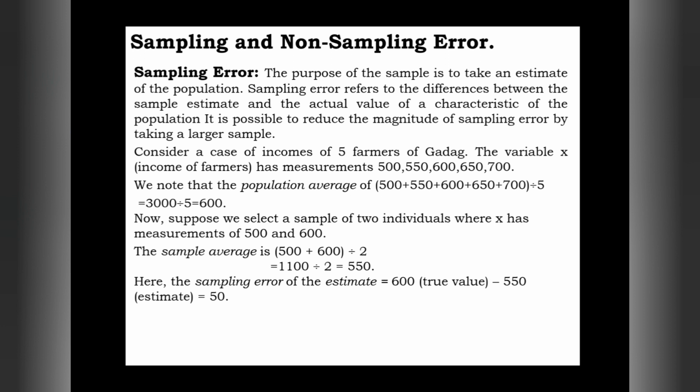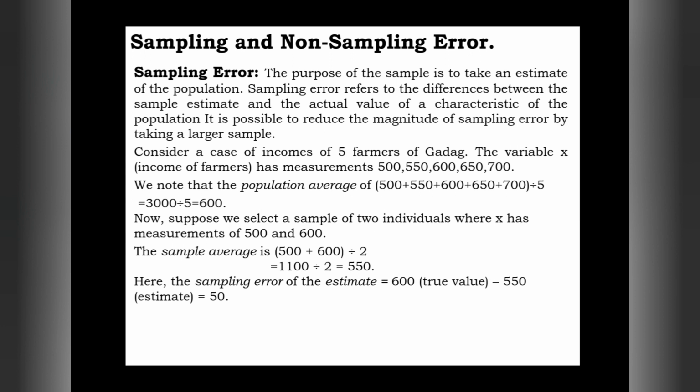So in the initial concept we have understood that we can reduce sampling error by increasing the sample size. We can make that 50 less than 50. It means we can reduce the sampling error below 50 by considering one more farmer.